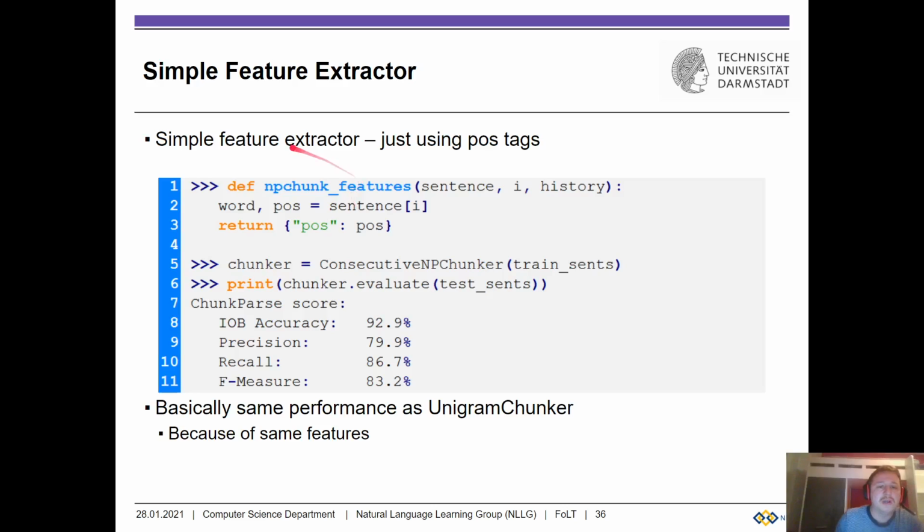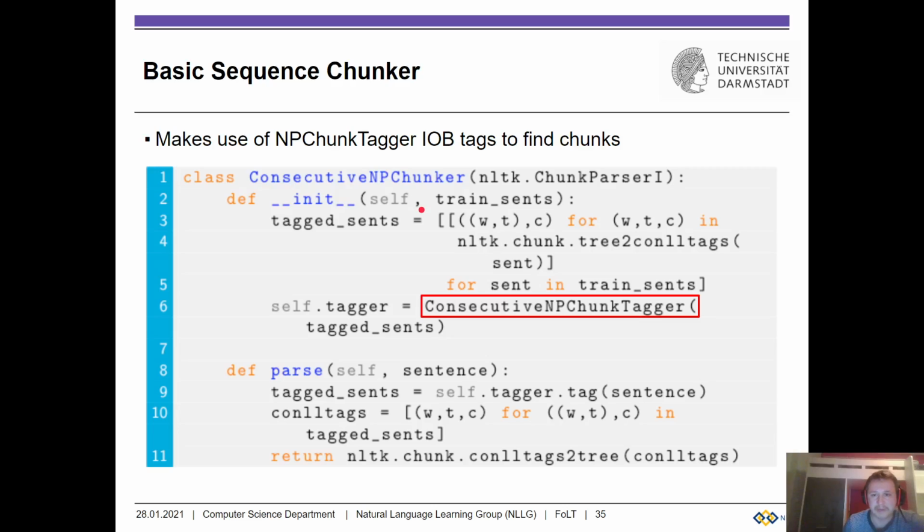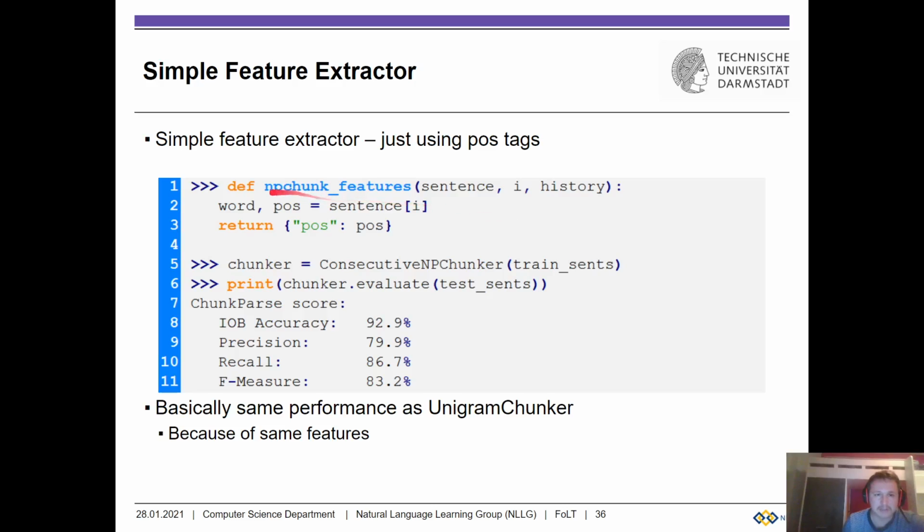Now, the quality of this approach totally depends on these NP chunk features. So depending on how we set up these NP chunk features, we get different performance. If we use as the features the following: the sentence at position i, that's a pair, as I've said, consists of the word together with its part of speech tag.